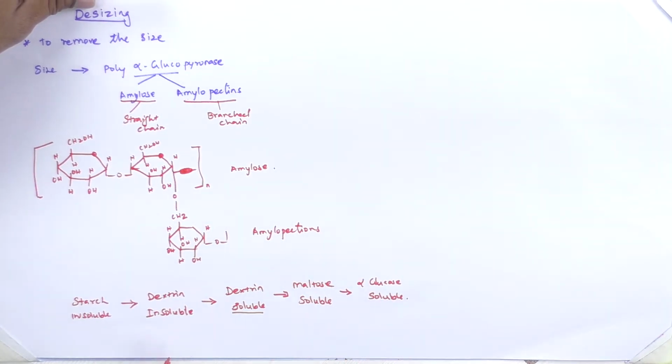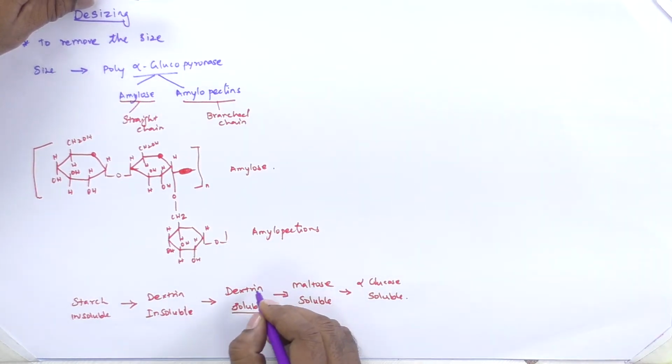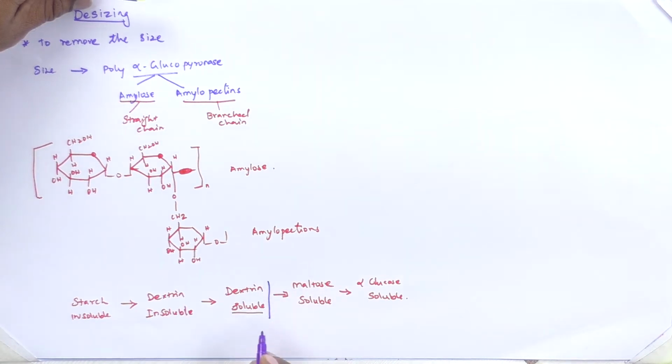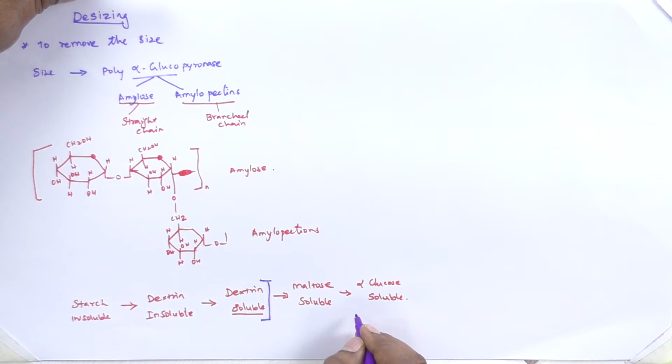But in normal practice, they stop the desizing process at soluble dextrin. Beyond that, they will not do the process because it needs energy and requires money.